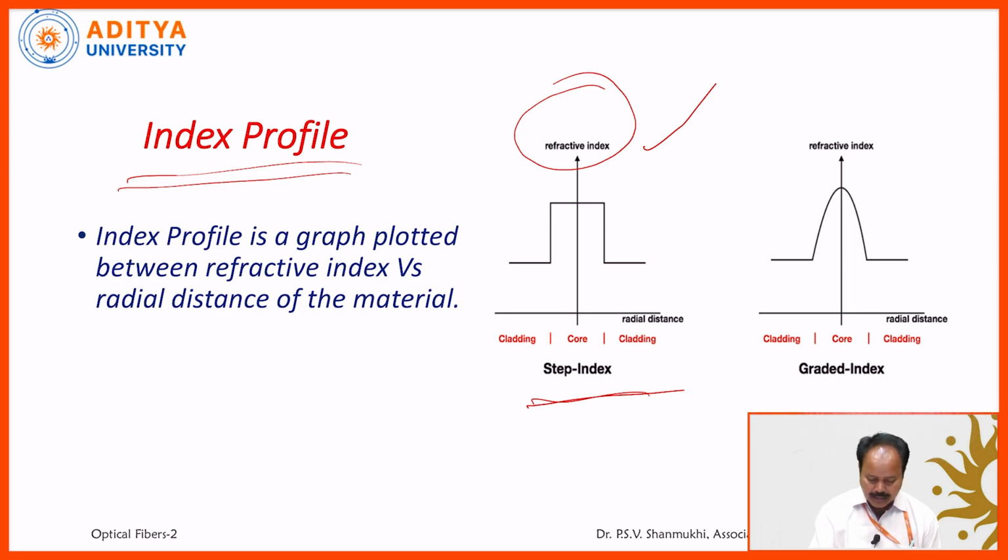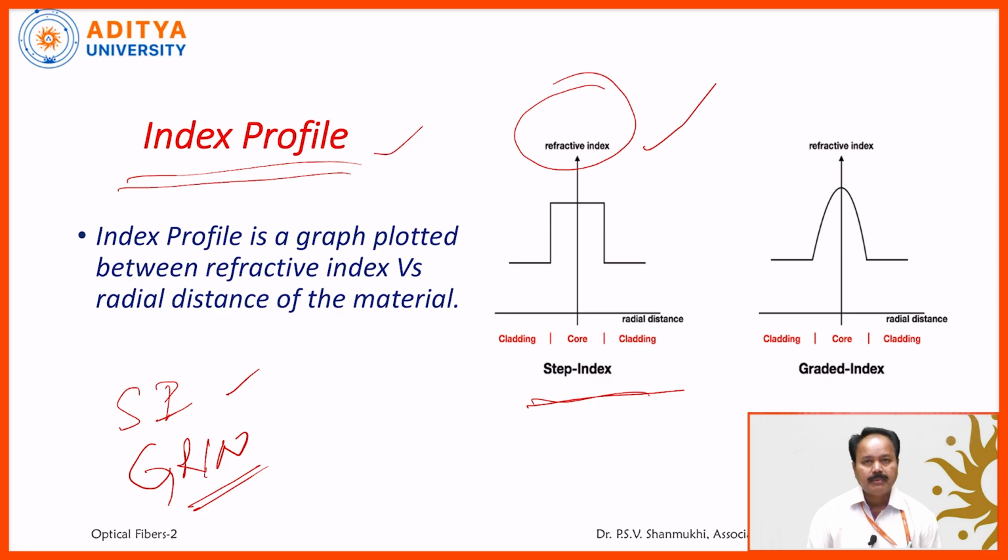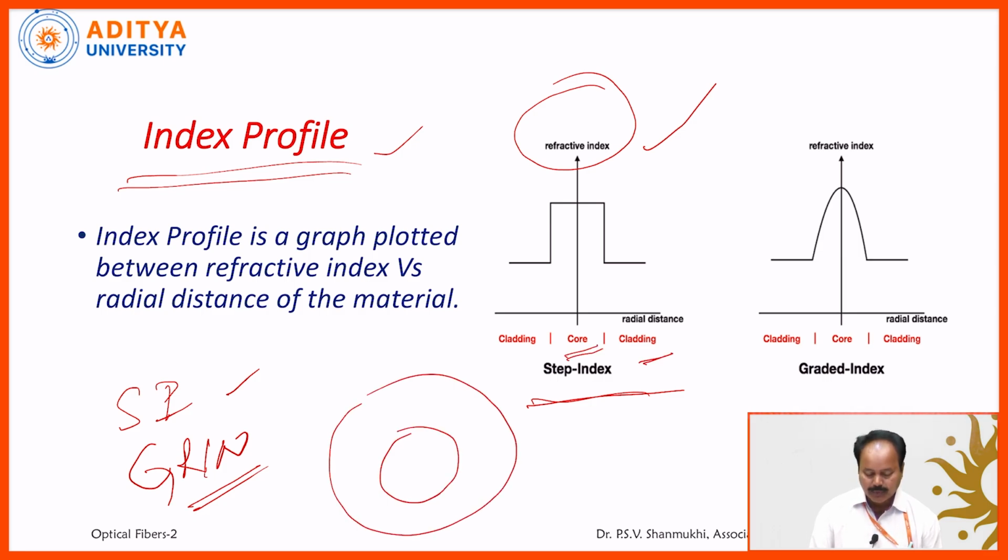Suppose, based on this index profile, two types of optical fibers are taken: the step index fiber (SI) and the graded index fiber. What is meant by step index fiber? Suppose this is the core and this is the cladding. I am taking the cross-sectional view. This is the core of refractive index N1, and the cladding of refractive index N2.